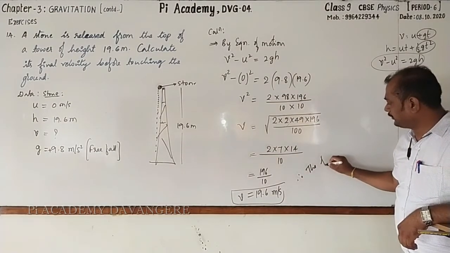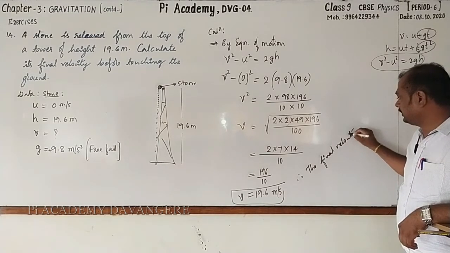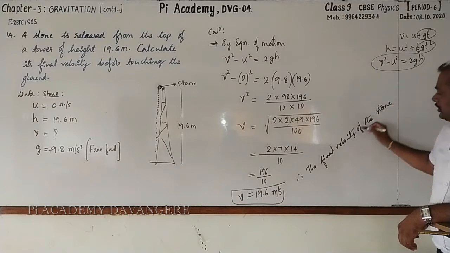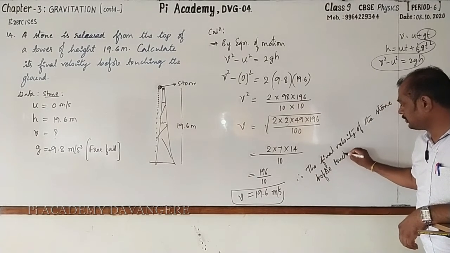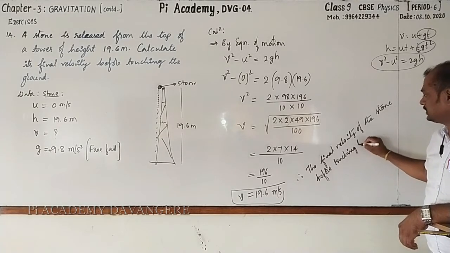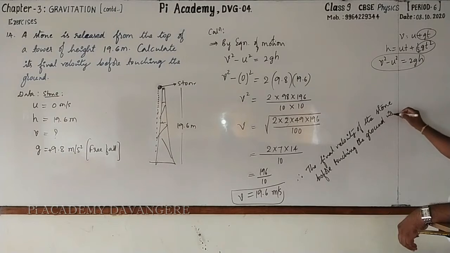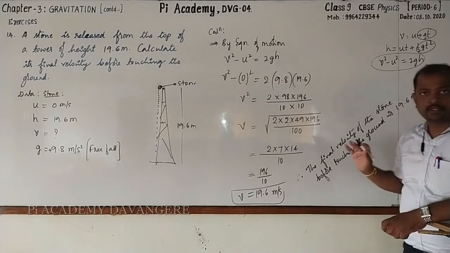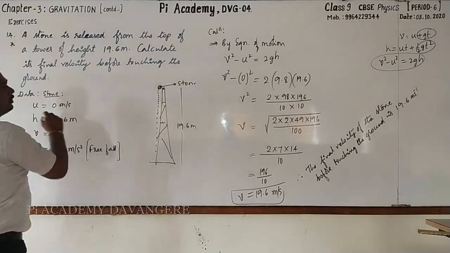Therefore, the final velocity of the stone before touching the ground, is 19.6 meter per second. Understood? Please put star mark for this also and go for copying.